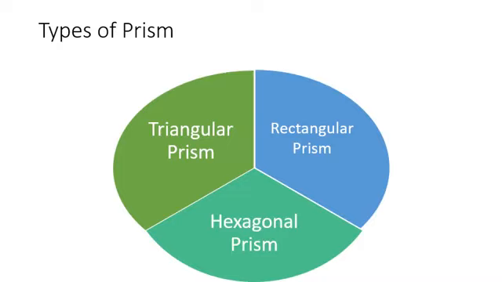A prism whose base and top are congruent triangles and lateral faces are rectangles is called a triangular prism. Then we have rectangular prism. A prism whose base and top are congruent rectangles and lateral faces are rectangles is called a rectangular prism. In a similar manner, you can define hexagonal prism, that is a prism whose base and top are congruent hexagons and lateral faces are rectangles is called a hexagonal prism.